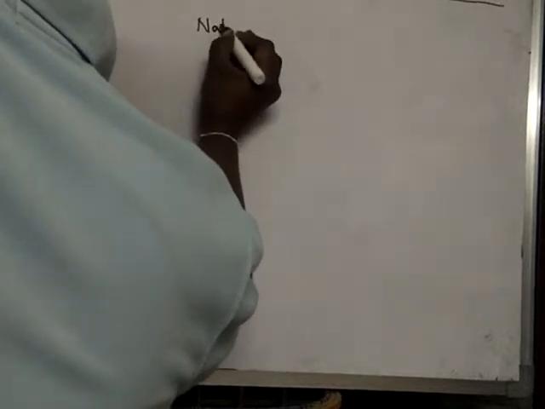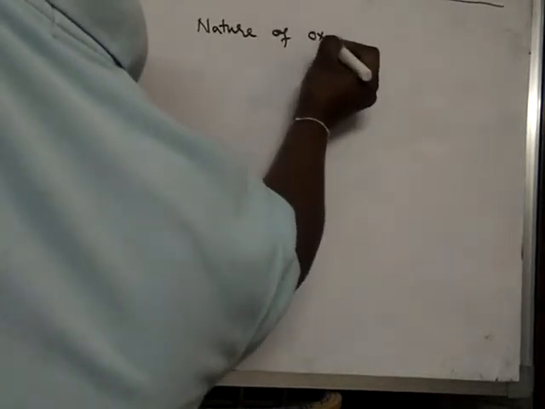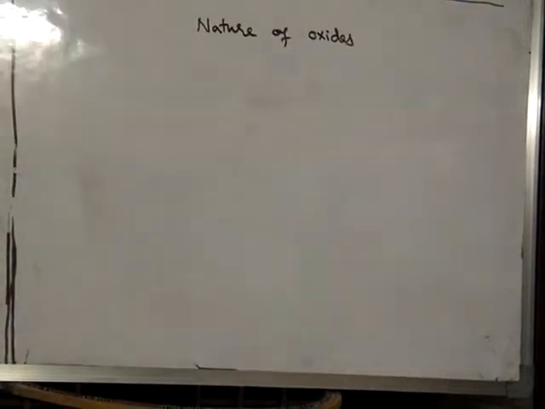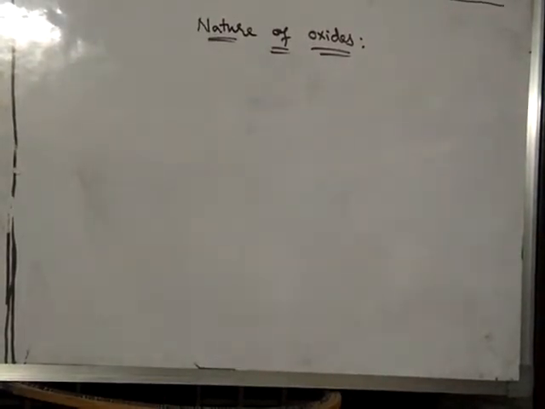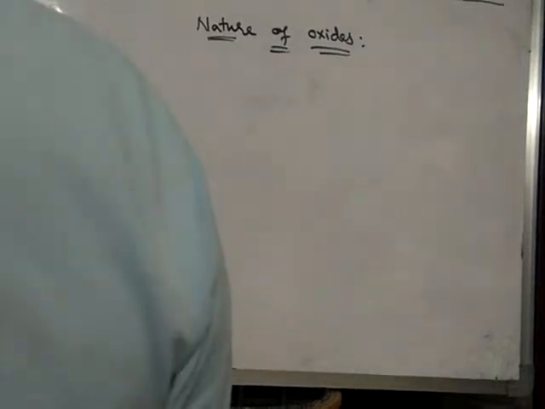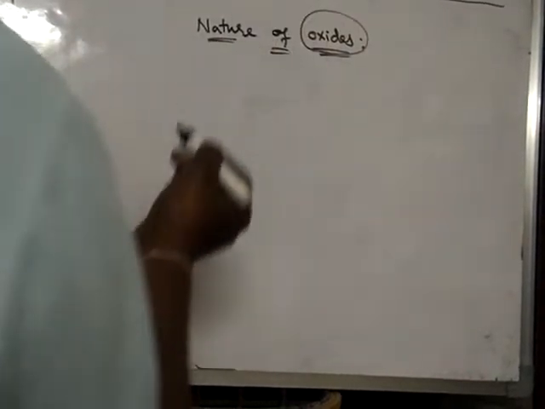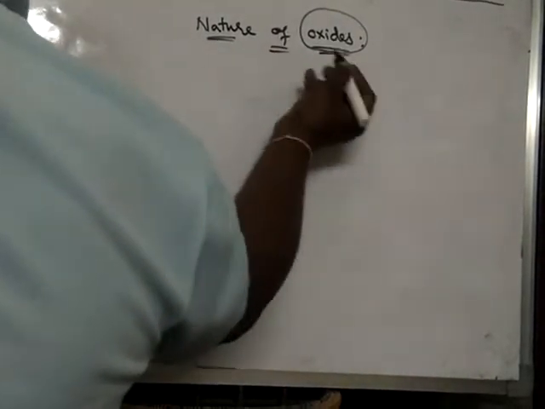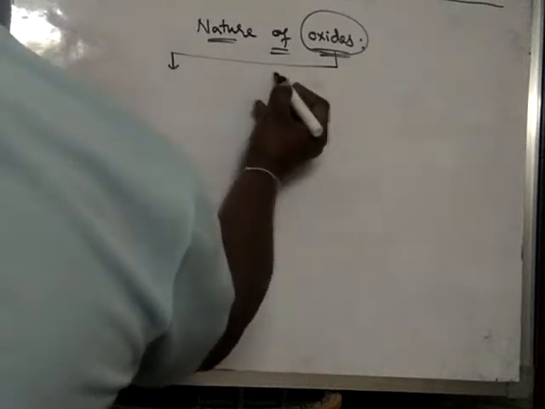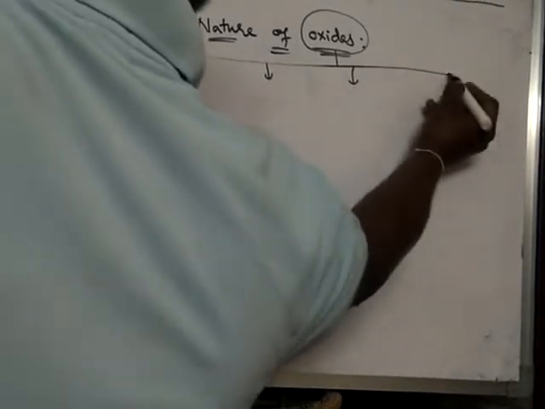Okay, right. Now let us learn about the next characteristic, nature of oxides. See, again we have to remember one thing. Oxides are mainly of four types.